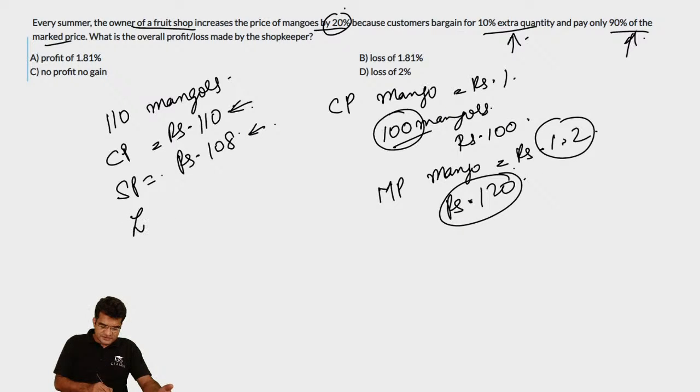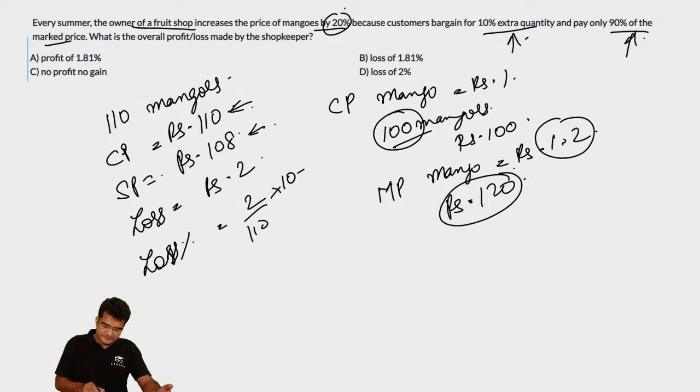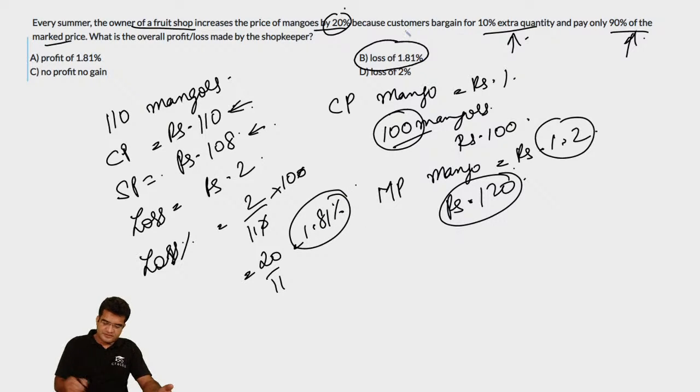So the loss is equal to ₹2, or the loss percentage is equal to 2 by 110 into 100. This is equal to 20 by 11, which is equal to 1.81% loss. So the correct answer will be option B.